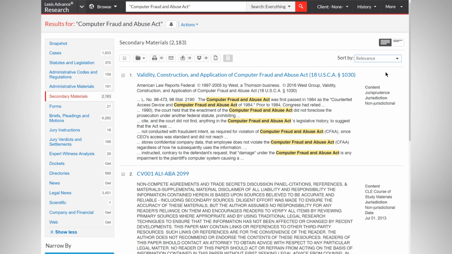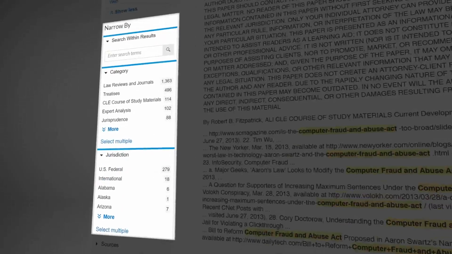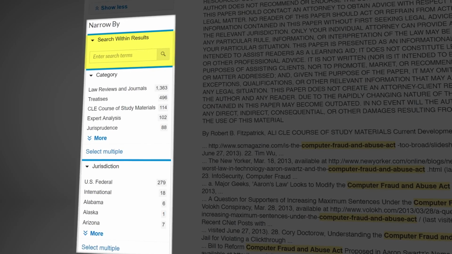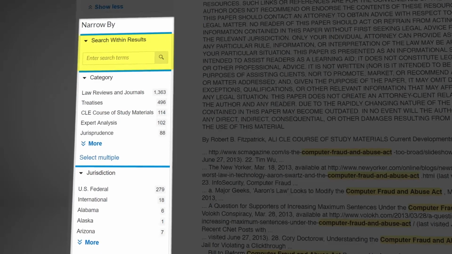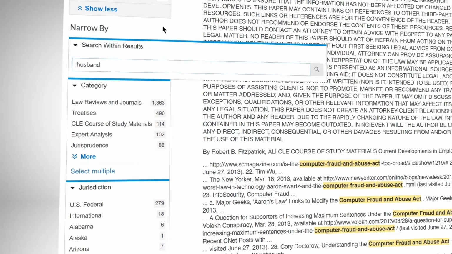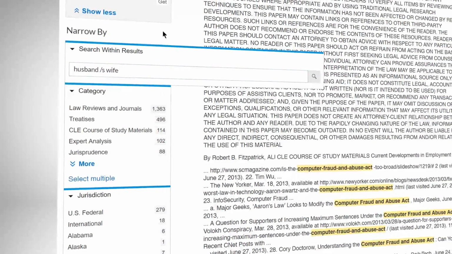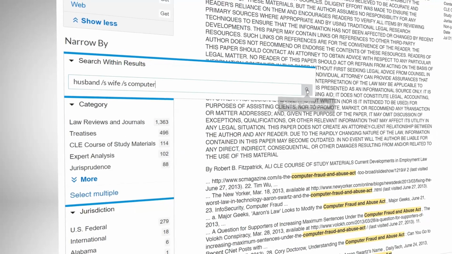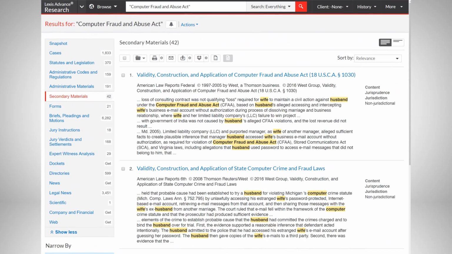You can easily narrow your search results by using the Narrow By filters on the left. The Search Within Results feature will allow you to run a search for terms within this results set. Next, narrow the results to secondary materials that contain husband, wife, and computer used in the same sentence. You now have a list of secondary materials dealing with the fact pattern.